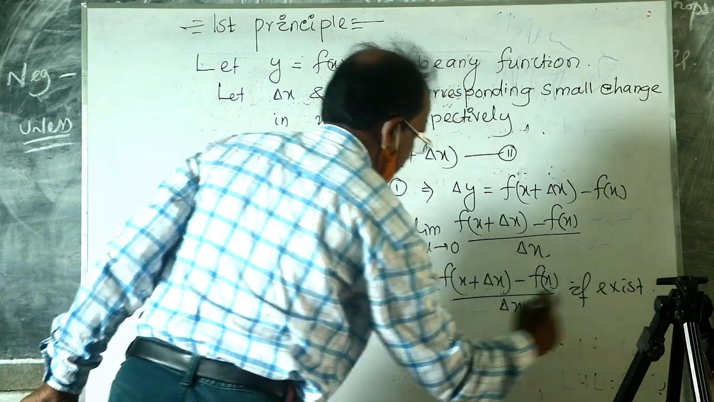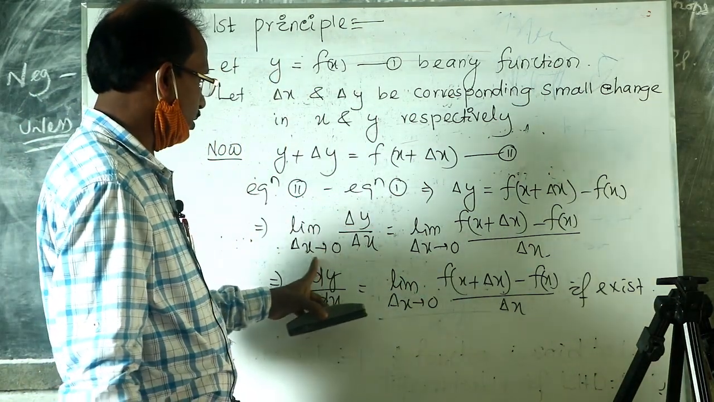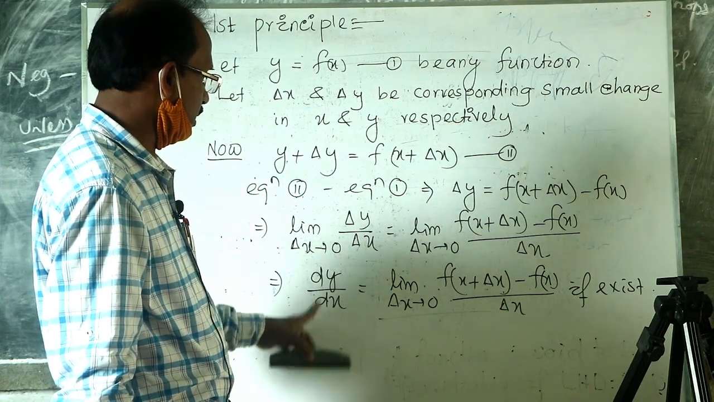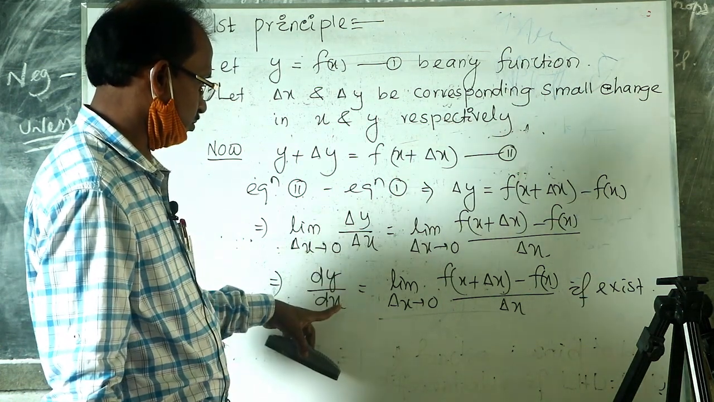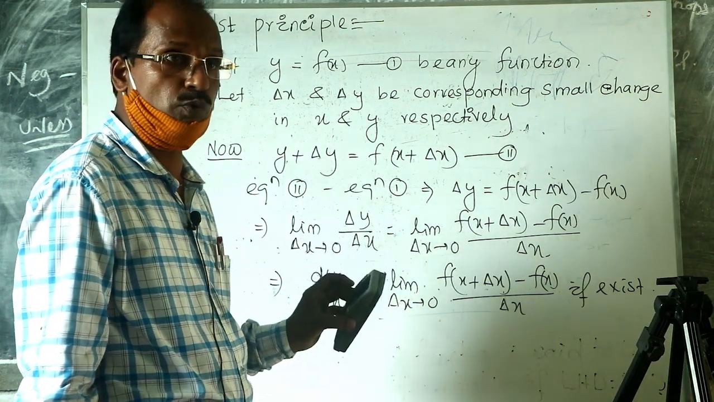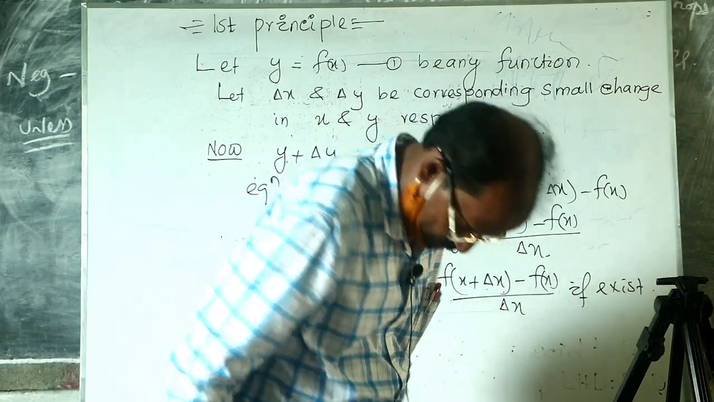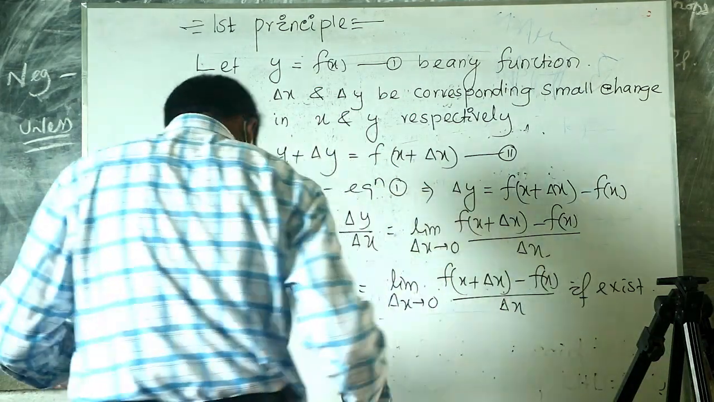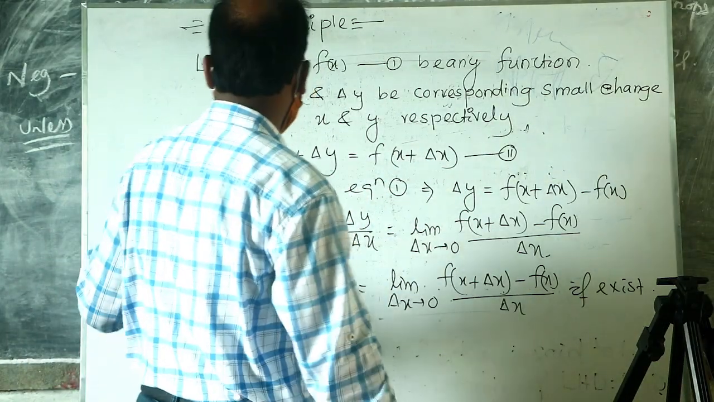If the limit of this function exists, then this is called the differentiation or derivative of y, and dy by dx is called the derivative of y with respect to x, the differentiation of y with respect to the variable x. This is called the first principle, or definition, or ab initio.